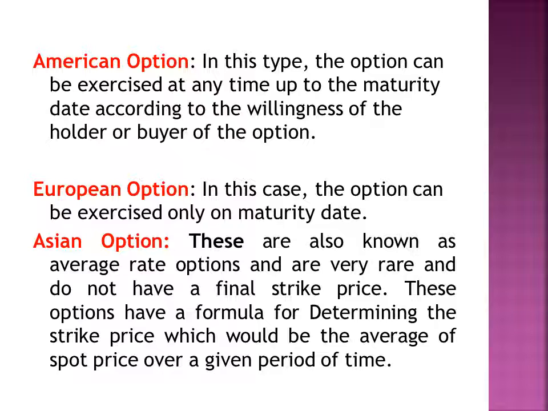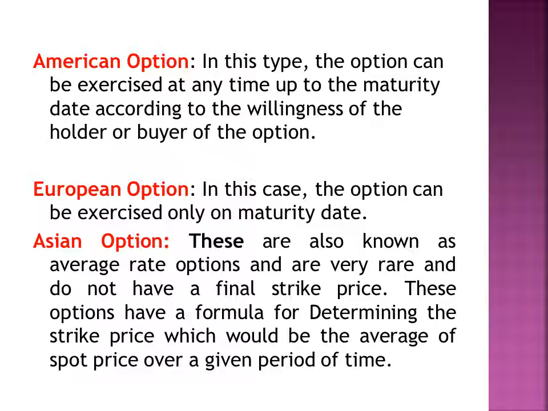Now American option. In this option, the option can be exercised at any time up to the maturity date according to the willingness of the holder or buyer of the option. This is a type of option in which option can be exercised any time up to maturity date. That is, it depends upon the willingness of the buyer of the option. That is, it is not necessary to exercise the option on the maturity date itself. It can be exercised at any time before the maturity date or on the maturity date.